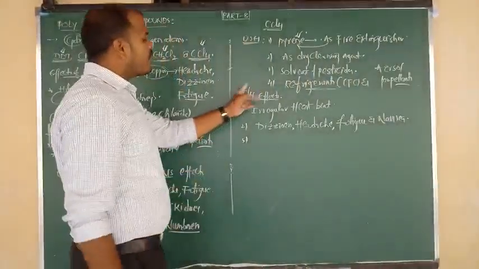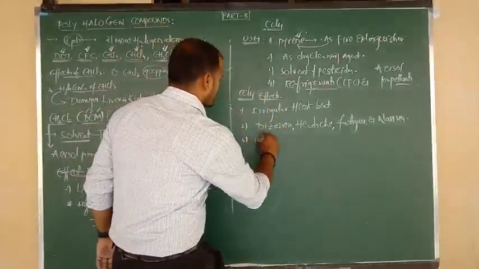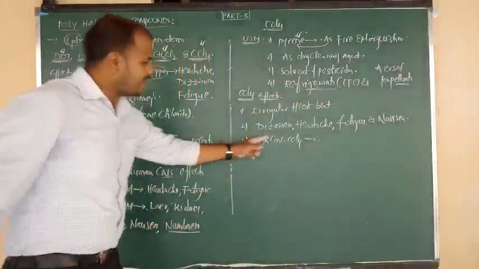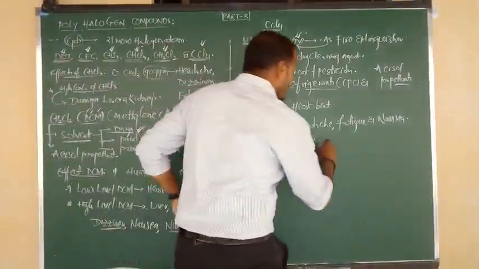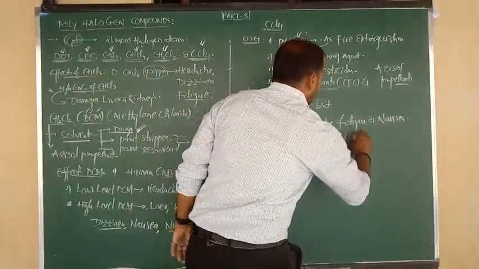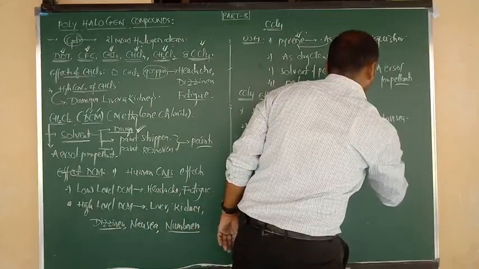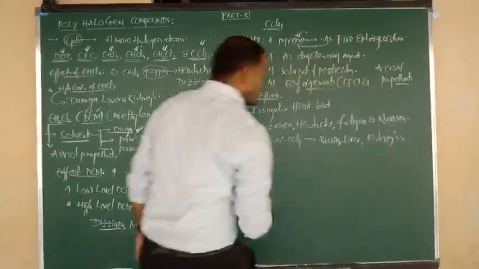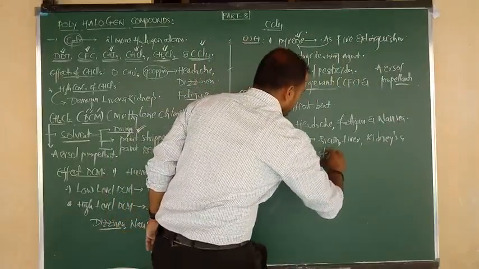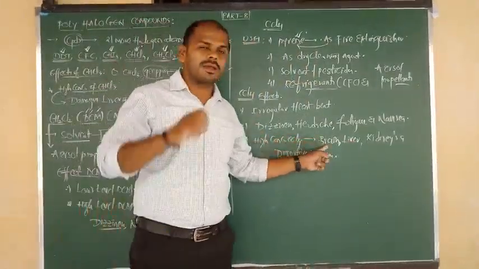Next, go for the effects of carbon tetrachloride when it is in high concentration. High concentration of carbon tetrachloride damages the brain system, and also liver and kidneys, and also it damages the digestive system. Once again, carbon tetrachloride when it is in high level causes brain damage and liver